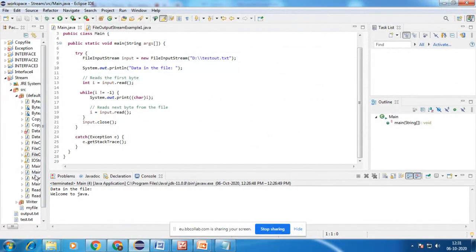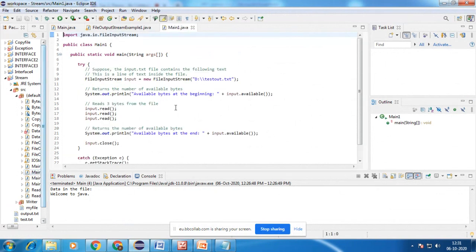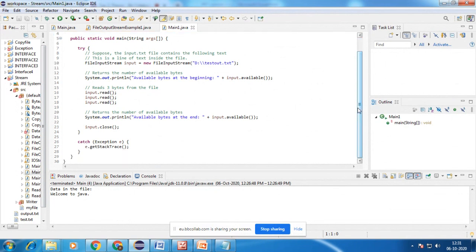Okay, so here I have an example. Here I used the available method.